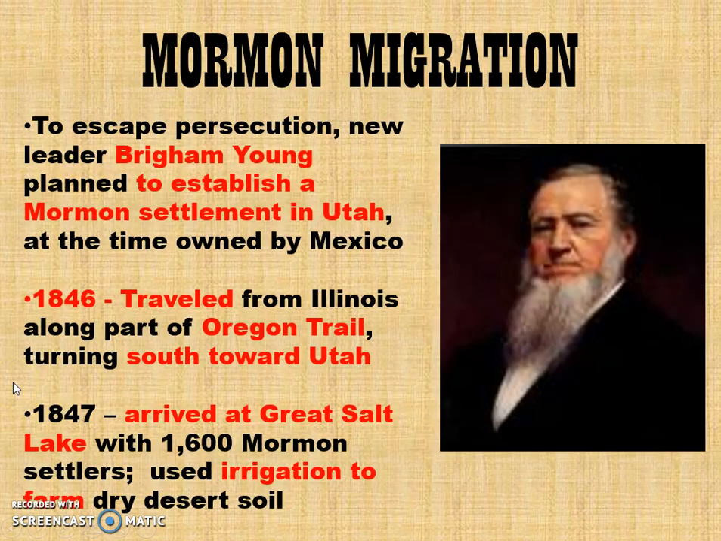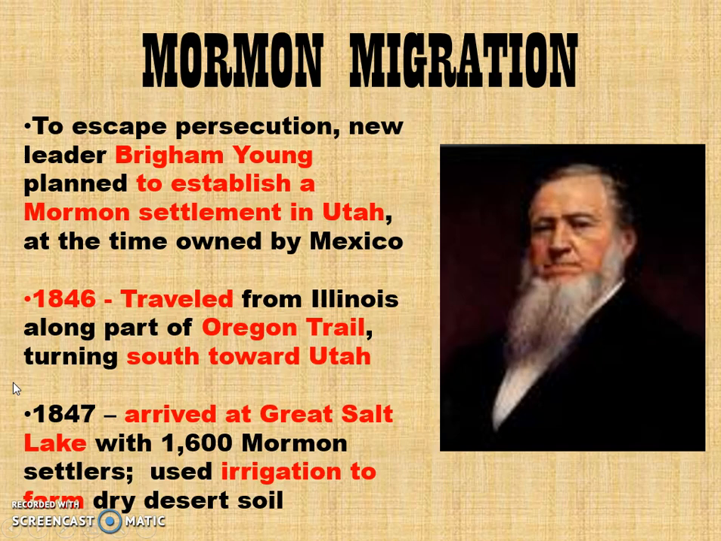It became a goal of the Mormons to find a place where they could worship in peace and escape persecution, and this fell to their new leader, Brigham Young. And his plan was to establish a Mormon settlement in Utah, which at the time was owned by Mexico. So Brigham Young arranged to buy some land in what was then Mexican Utah, and in 1846, the Mormons traveled from Illinois, along parts of the Oregon Trail, but then they turned south and headed toward Utah instead of north toward Oregon.